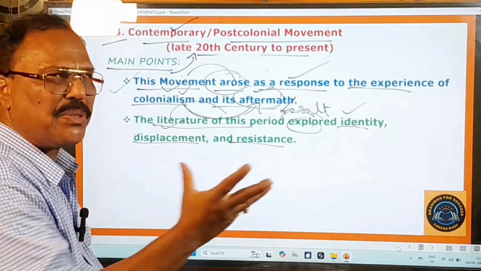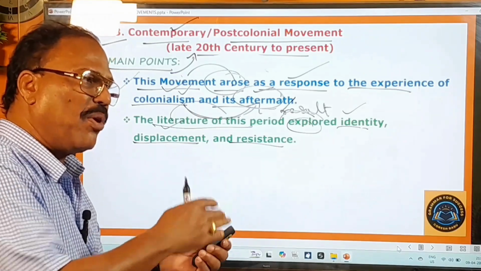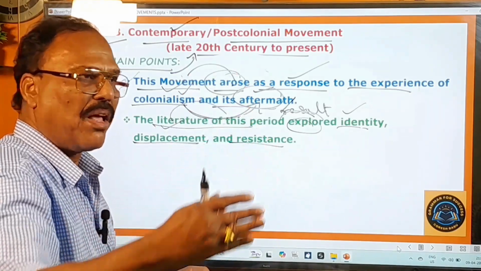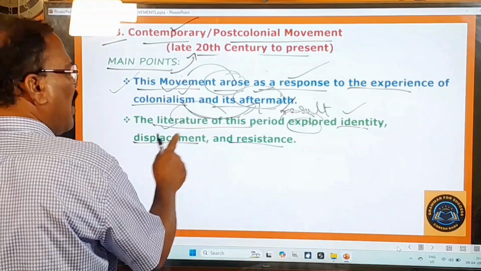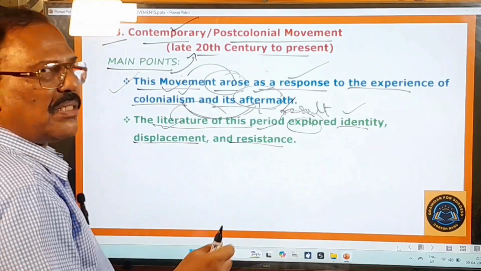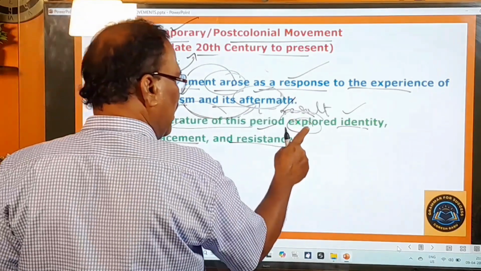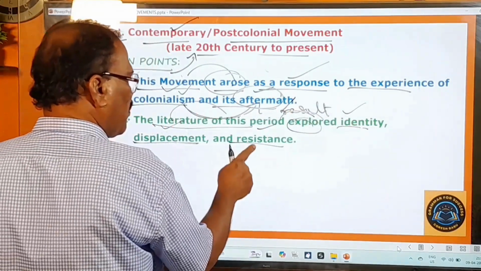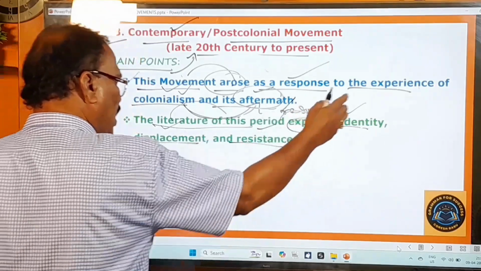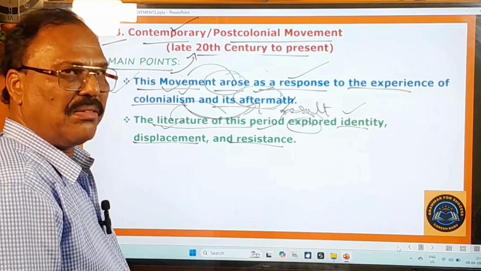Displacement means banishment or expulsion, driving the people of that area to some other place. Once they occupy that place, they drive the people out from there. That is called displacement. And resistance, you know very well, resistance means opposition. So the writers of this period have dealt with the problems of identity, the problems of displacement, the problems of resistance. So about these problems the writers of this period have dealt with in their writings.